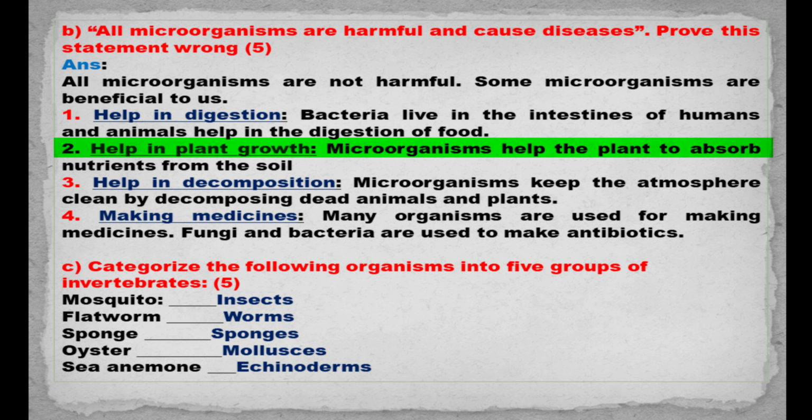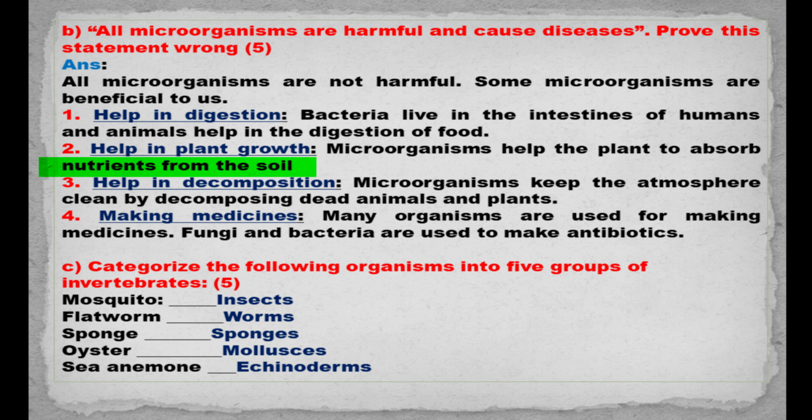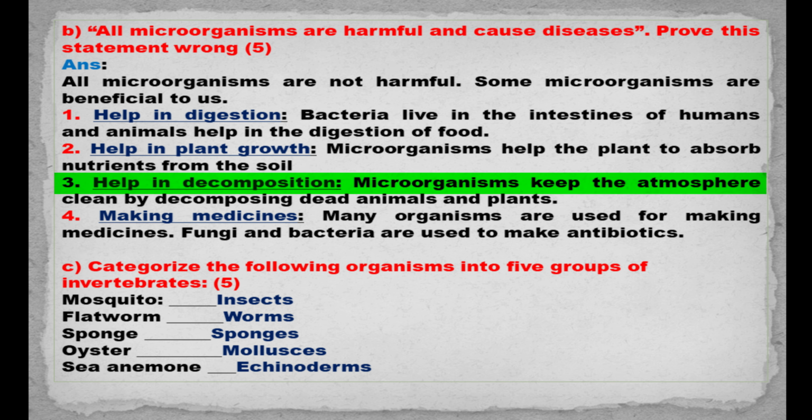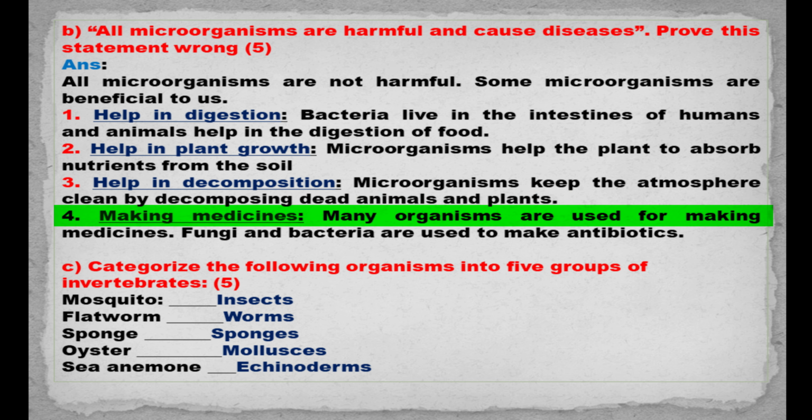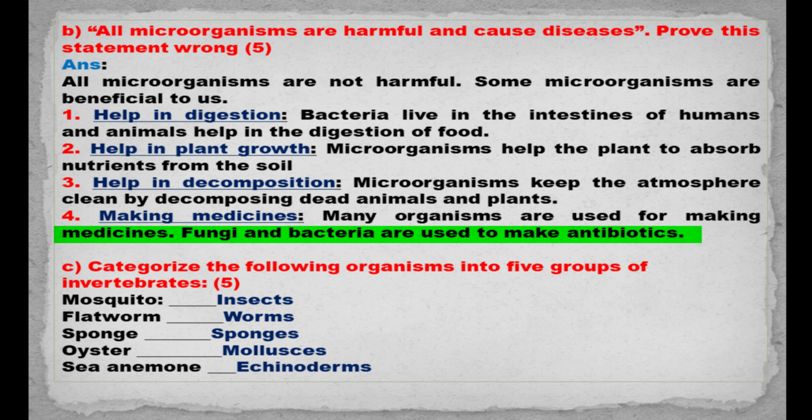Help in plant growth. Microorganisms help the plant to absorb nutrients from the soil. Help in decomposition. Microorganisms keep the atmosphere clean by decomposing dead animals and plants. Making medicines. Many organisms are used for making medicines.